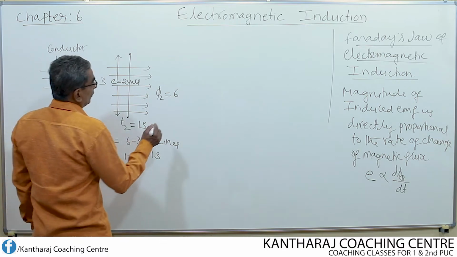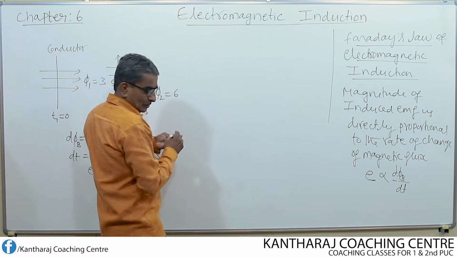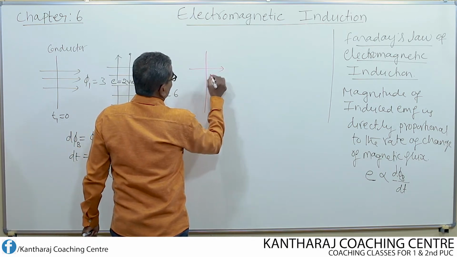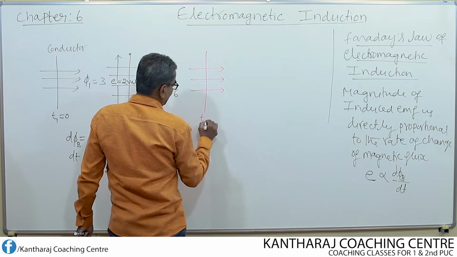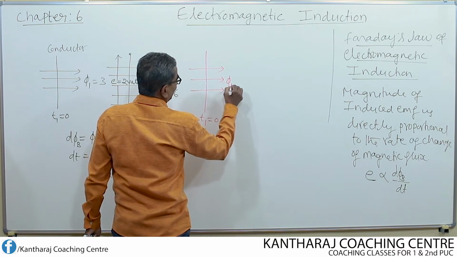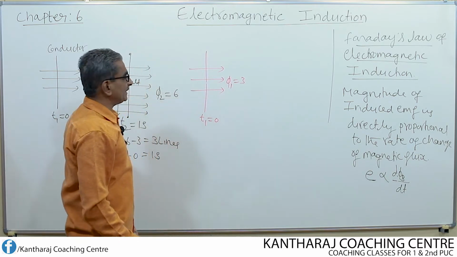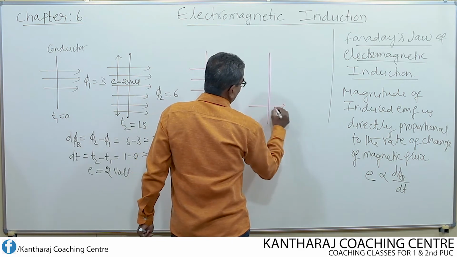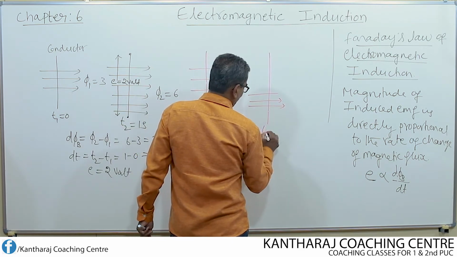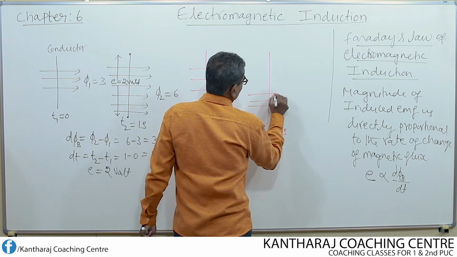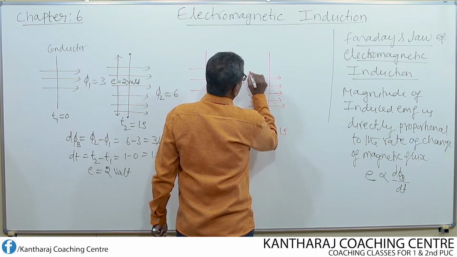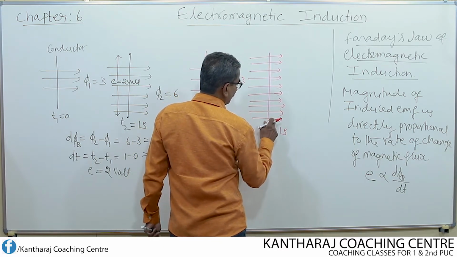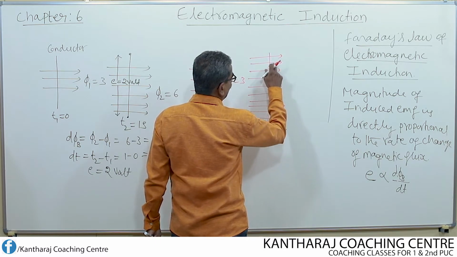Okay. Now let us consider the same situation. Same conductor, initially t1 equal to 0, let the magnetic flux, that means magnetic lines of force linking with it, be equal to 3. Then after a time of, let us say, 1 second, let the magnetic lines of force getting linked with this be equal to, count this, 1, 2, 3, 4, 5, 6, 7, 8, 9, 10.